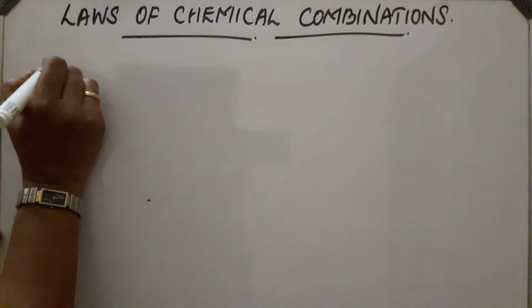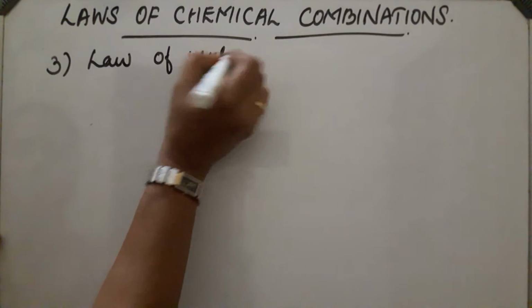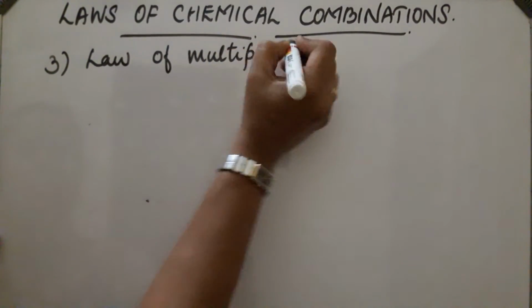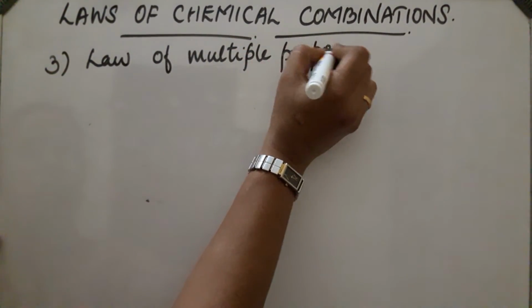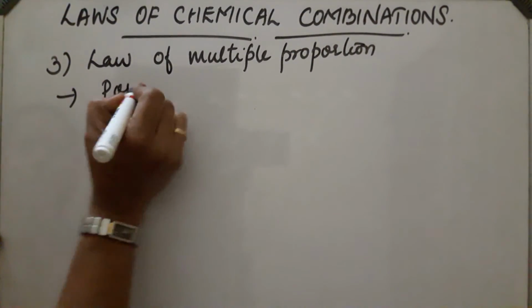Third law, the law of multiple proportion. This law was postulated by Dalton.